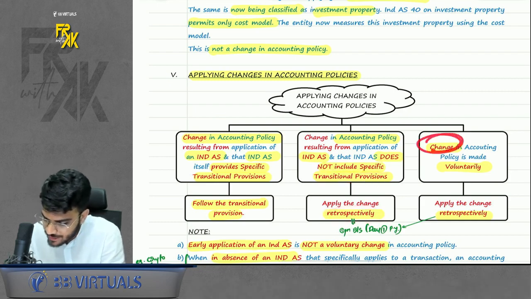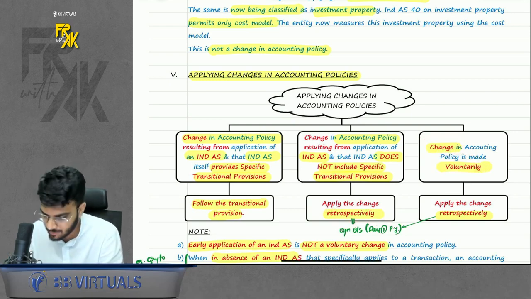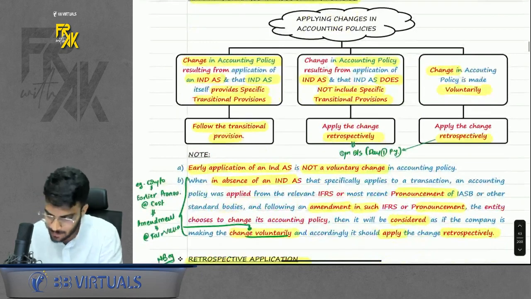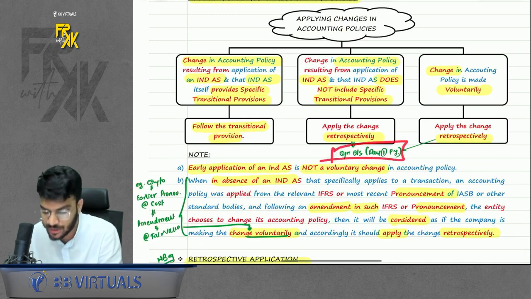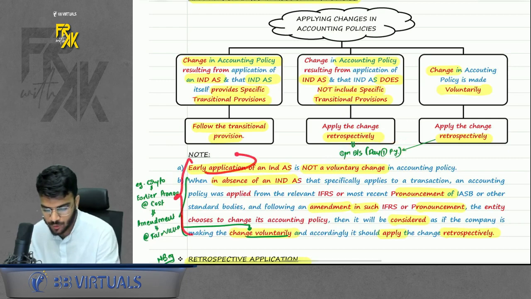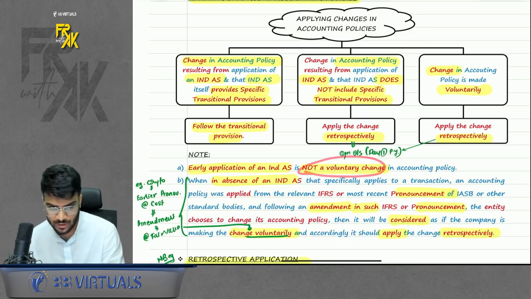If you are changing voluntarily, that is change was not required by Ind AS, but if you feel that it will result in more relevant reliable information, that is why you are changing it, so you will also apply the change retrospectively. Whenever we say we have to apply the change retrospectively, we have to prepare opening balance sheet, that is balance sheet on the day one of previous year. Two more important things: if you are adopting any Ind AS before it is applicable, early application of Ind AS, this won't be treated as a voluntary change, do remember.